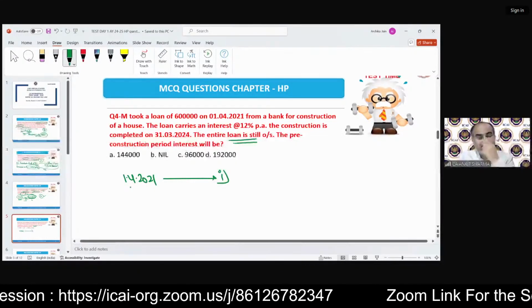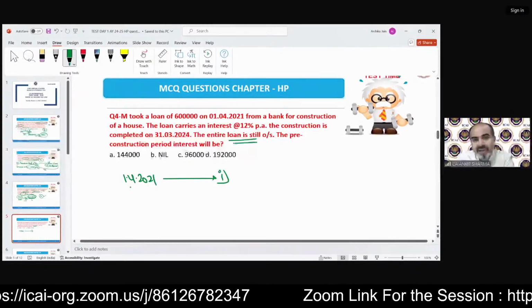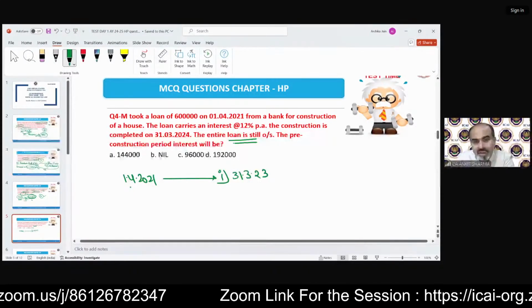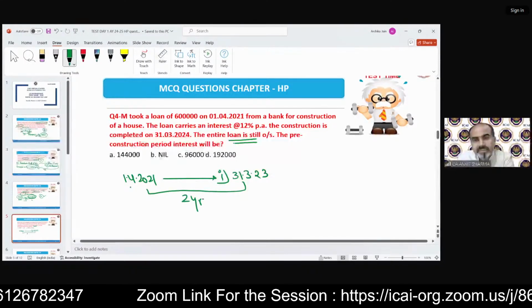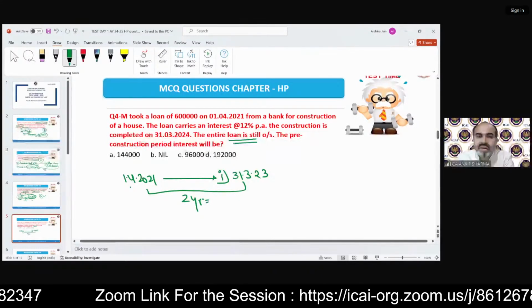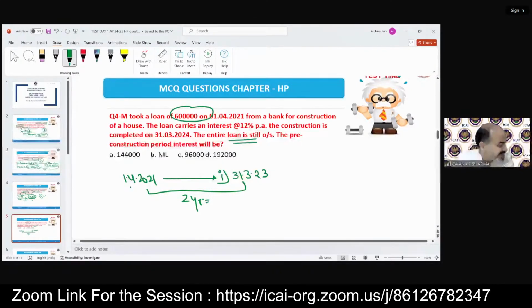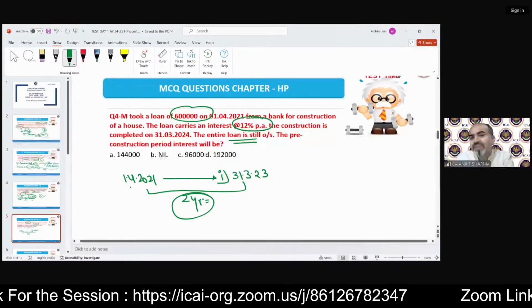We have to take the 31st March preceding the completion date. That will be 31st March 23. So in this question, you can see now we have 2 years. So you have to calculate the interest for 2 years. The loan amount has been given, the rate of interest has been given, and the time duration has been given.